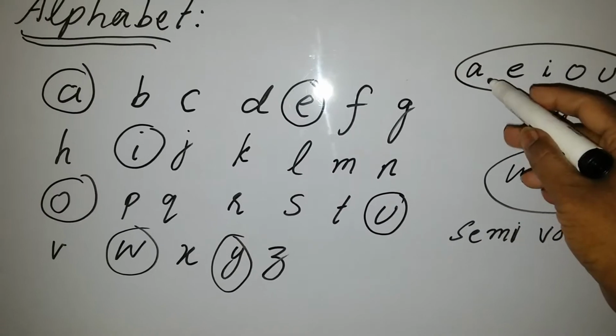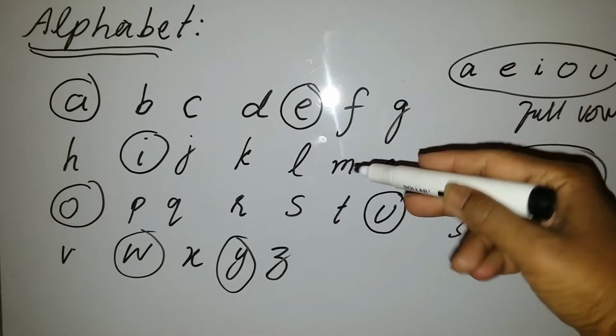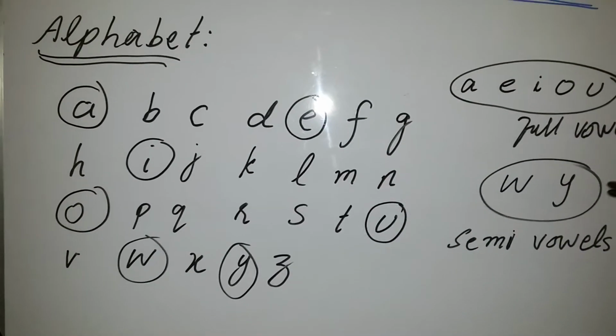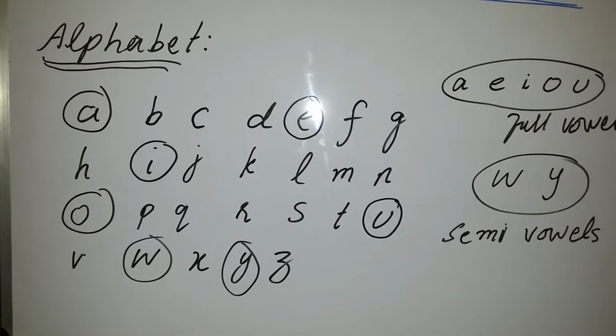Look at these 5 vowels: A, E, I, O, U. Why are these 5 vowels separated from all the other alphabets? Because without a vowel no word can be created.